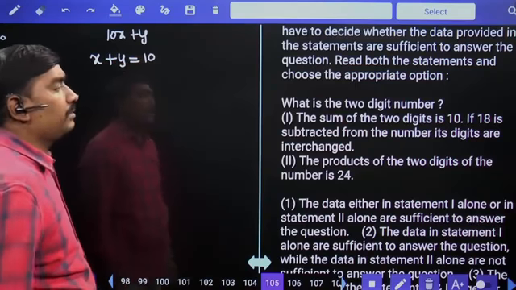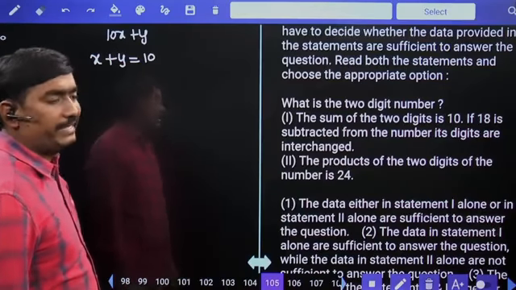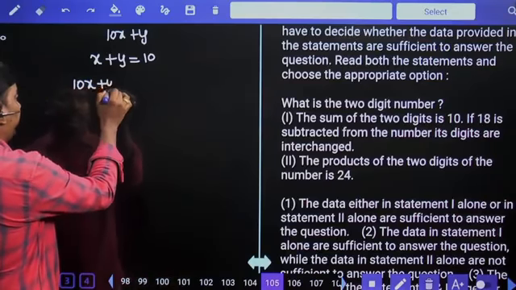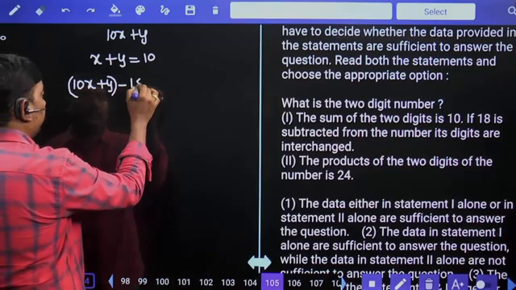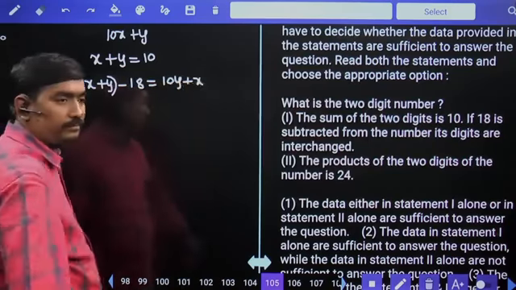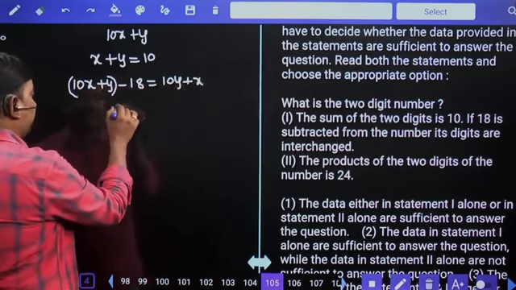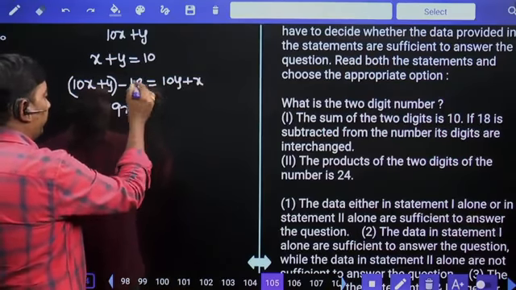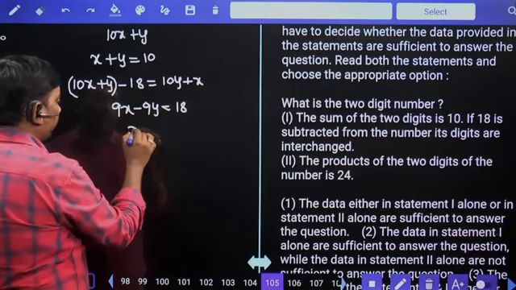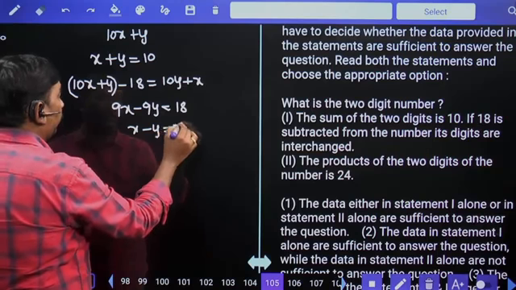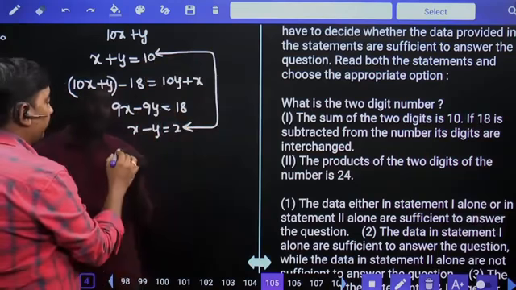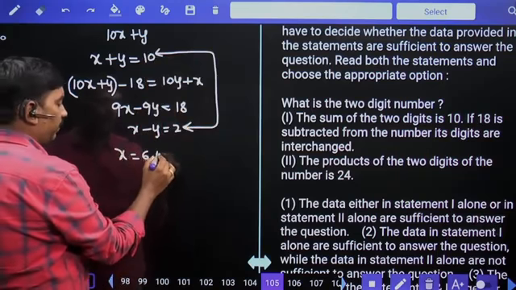If 18 is subtracted from the number, its digits are interchanged. So the number is 10x plus y. If 18 is subtracted, then the digits are reversed, meaning it becomes 10y plus x. 10x minus x means 9x, y minus 10y means minus 9y, is equal to 18. From this, x minus y is equal to 2. x plus y is equal to 10. x minus y is equal to 2 means x is equal to 6, y is equal to 4.